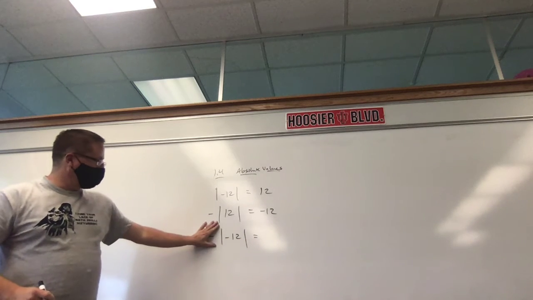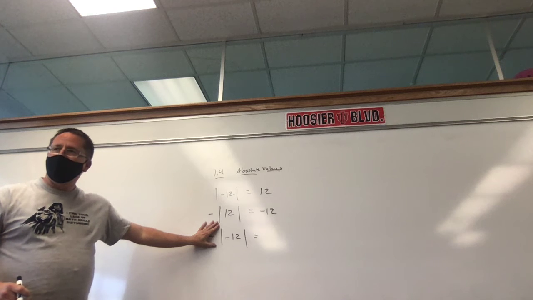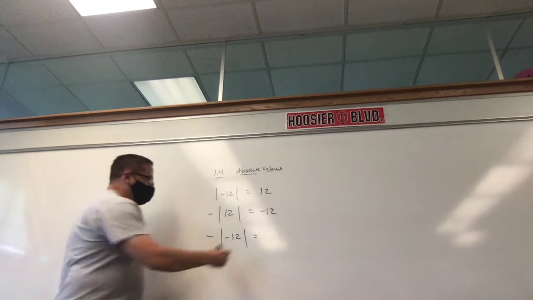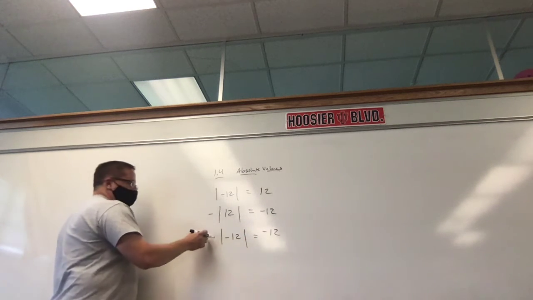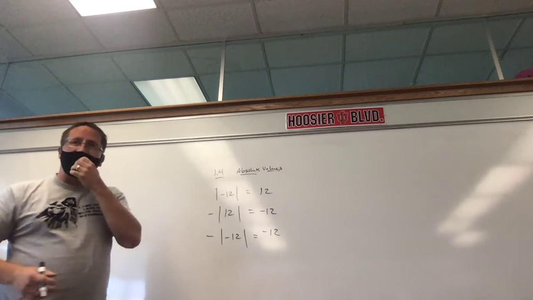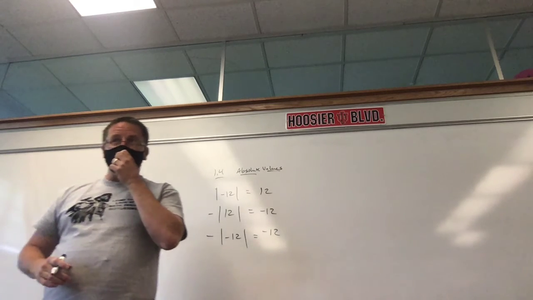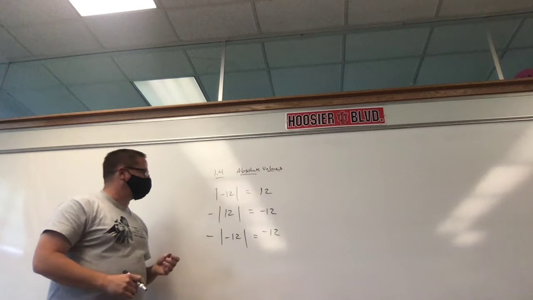Because let's cover this up. What's the absolute value of negative 12? 12. But that makes it negative 12, okay? Be careful. Some students think, well, the negative makes it a positive. Those are not parentheses. They're absolute value symbols. They don't work exactly like parentheses, all right?